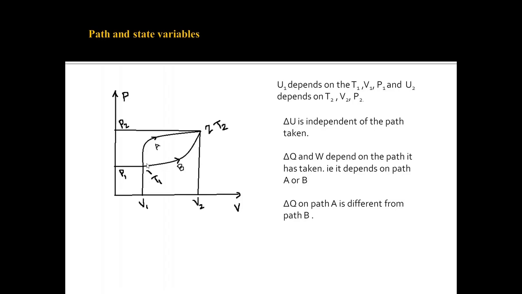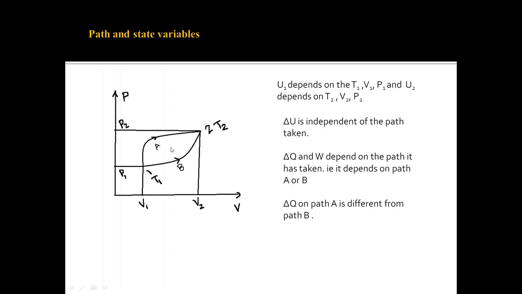Hope it's clear to you what is meant by a path and state variable. The main thing which you should know here is that internal energy is a state function, and the change in internal energy is a state function. It does not depend upon the path which it follows, either path A or path B. Whereas the work done or delta Q is a path function, that is, it depends upon whether you go by path A or path B.